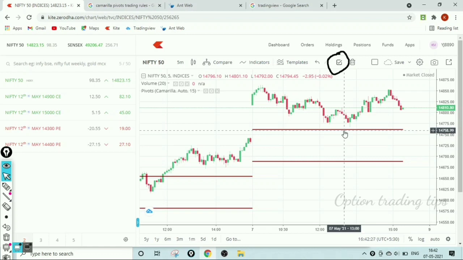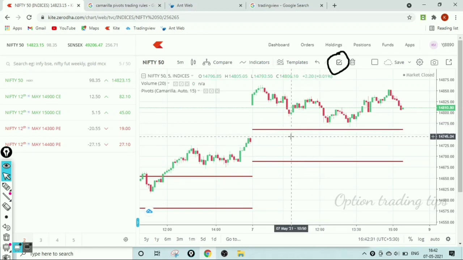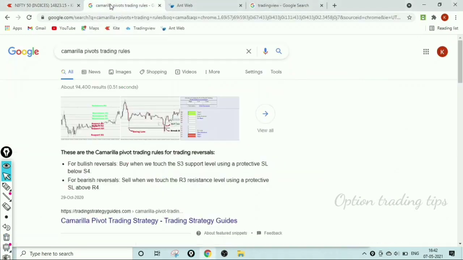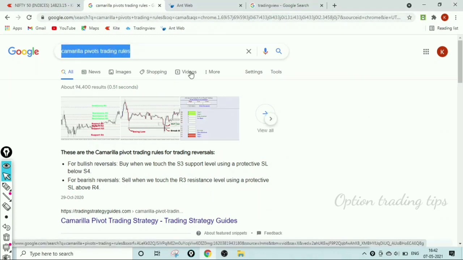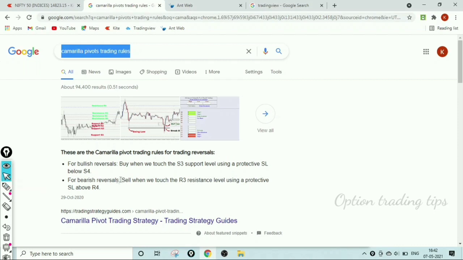Now we discuss why I use the Camarilla pivot point R3 and S3. Okay, when I go to Google and type Camarilla pivot trading rules, you will get this universal result. Here, what they tell is where to buy: when the candle touches the S3, buy from that. I will tell you, this is the Camarilla pivot point S3.